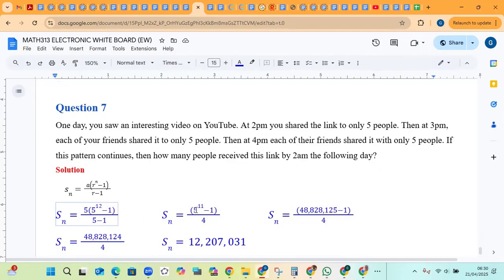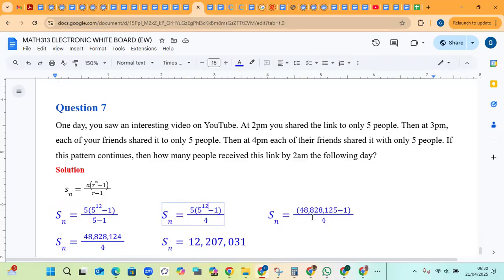All right, so you have 5 outside times 5 raised to the 12. Okay, because N is 12. 2, 3, 4, 5, 6, 7, 8, 9, 10, 11, 12. 1, 2, then it's 12.